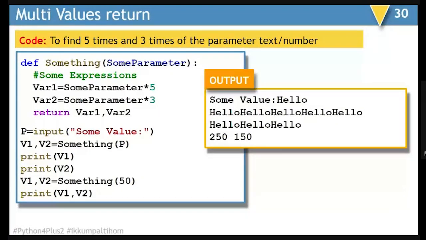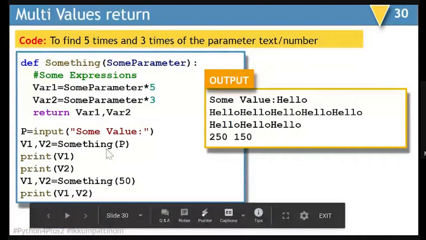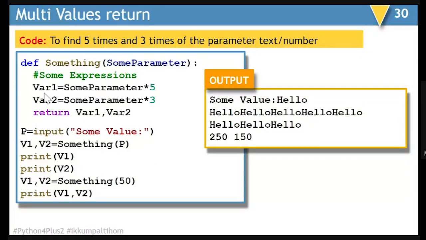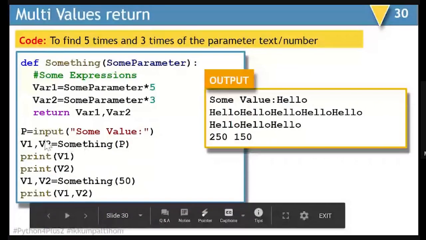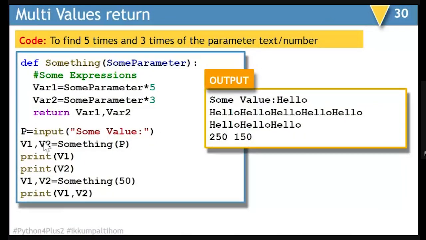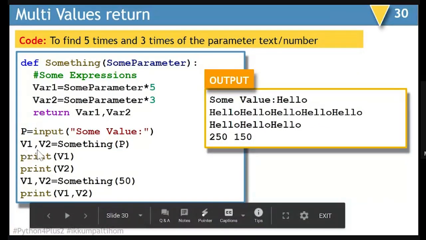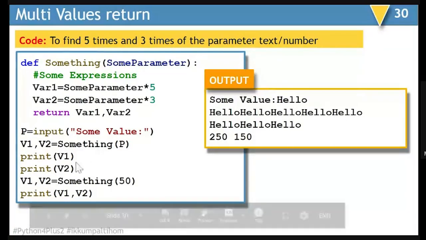You can see in this example, I'm accepting a parameter value from the user, and whatever value the user enters is passed as a parameter. This parameter is named some parameter. In var1, I am multiplying 5 with this parameter, and in var2, I am multiplying 3 with the parameter. When I am returning var1 and var2, I can dump both the returned values in two variables at the same time. You can see here, we entered the value as hello. When I came back, v1 and v2 got displayed on two different lines. So v1 has 5 times hello, and v2 has 3 times hello.